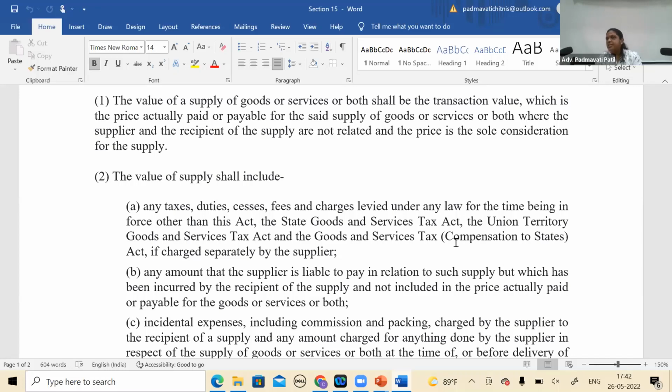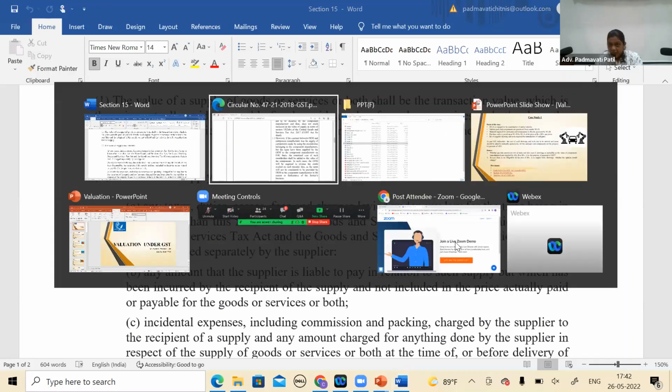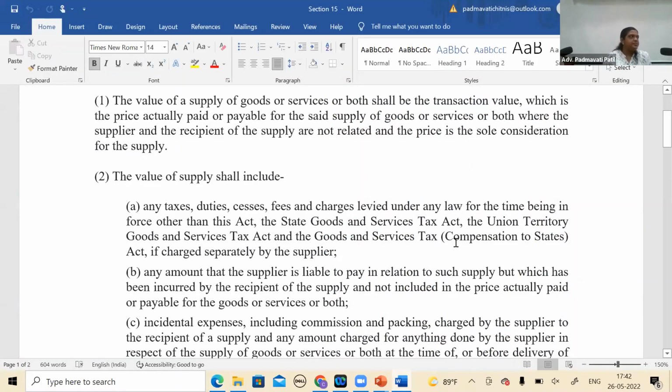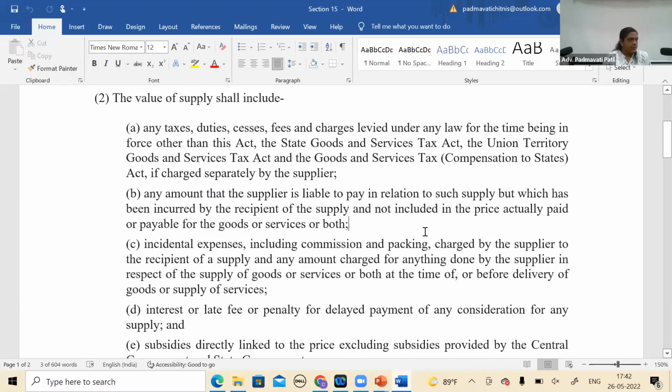And one more point we discussed: suppose I purposely don't want to keep it as a contractual obligation. Then I can say, since I am not covered in para 1.3 of the circular, I will not add. Again, when I say I will not add, one more point remains, whether 15(2)(b) will come into the picture. The department may say, okay, 1.3 doesn't fit, but what about 15(2)(b)? It is there. That may be one of the arguments. Does not apply. Yes. But still, as for the circular, we are talking about the value of the transaction. Whatever is charged may be added to the value which is again charged to him. I don't see any problem.